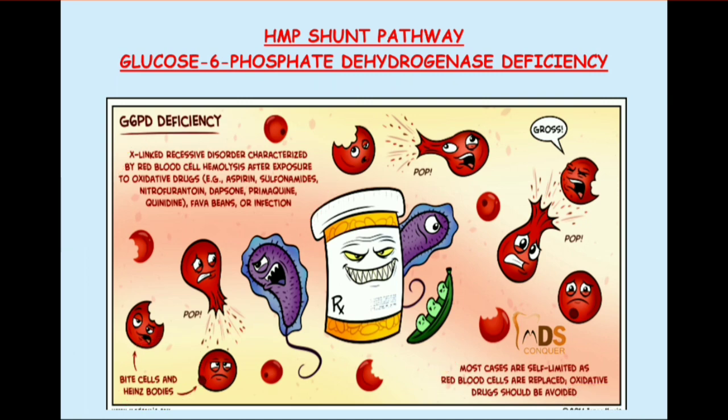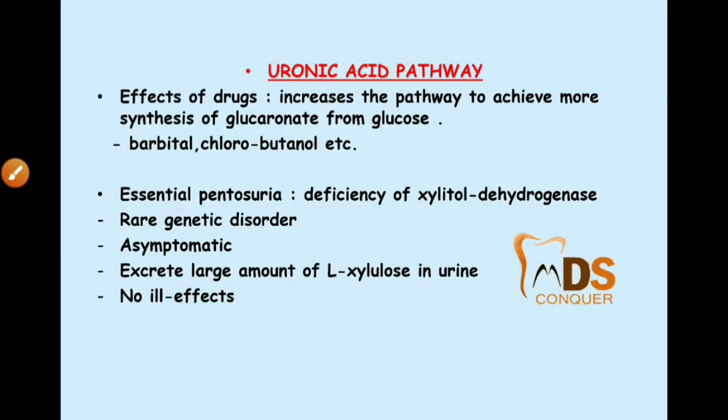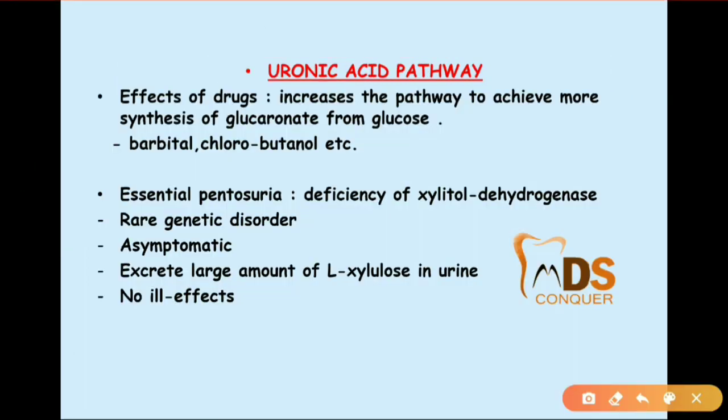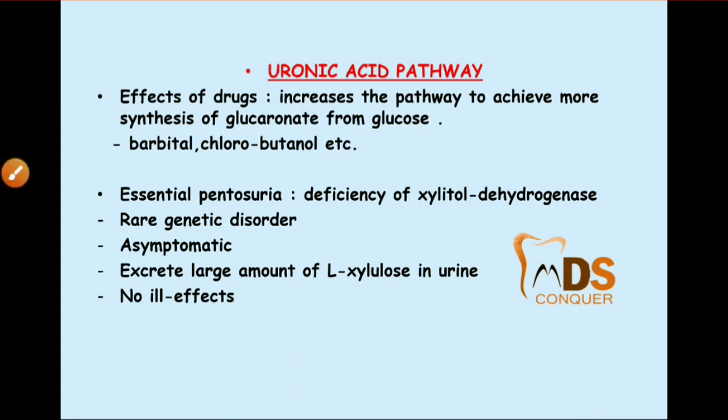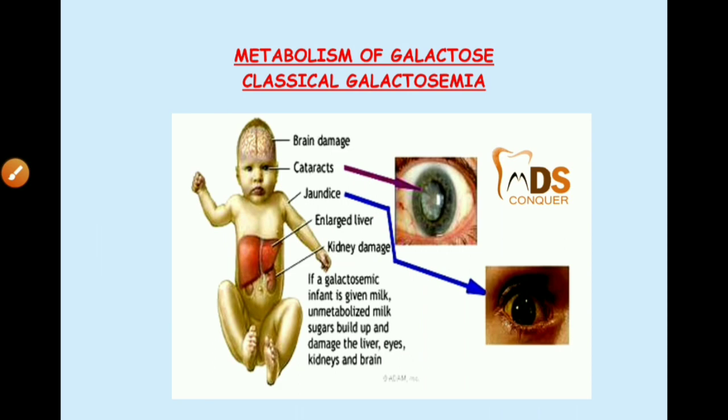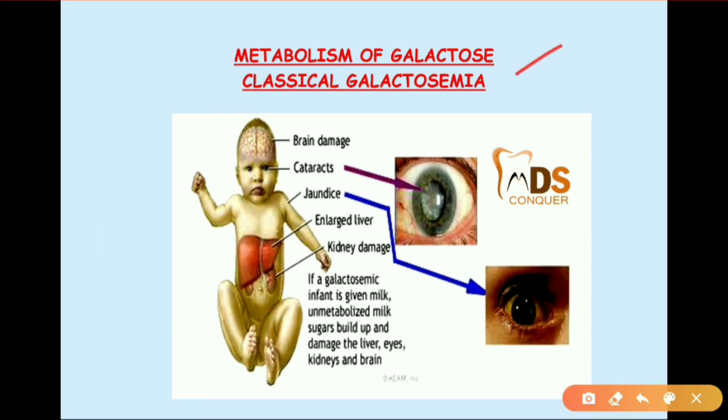Then coming to the uronic acid pathway deficiency, you'll see essential pentosuria, which is because of the deficiency of xylitol dehydrogenase, and here it is asymptomatic, and they will excrete a large amount of L-xylulose in the urine. Then metabolism of galactose disorder, that is classical galactosemia.